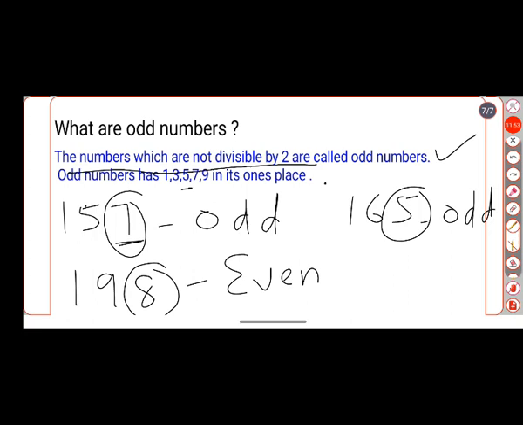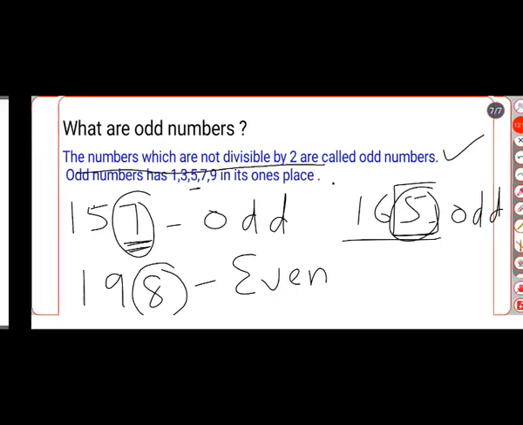So numbers which are not divisible by 2 are called odd numbers. But how to identify them? Very simple. Just check the ones place. If it has 0 or 2, 4, 6, 8, any of these 5 digits, it is an even number. And if it has 1 or 3 or 5 or 7 or 9 in its ones place, then it is an odd number.